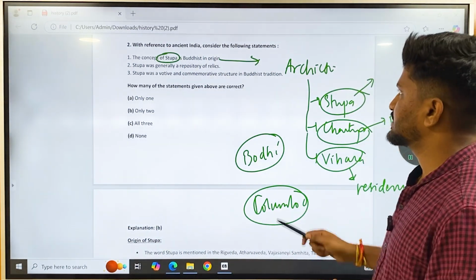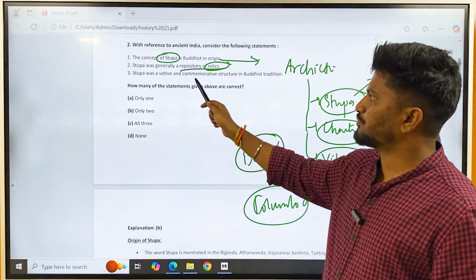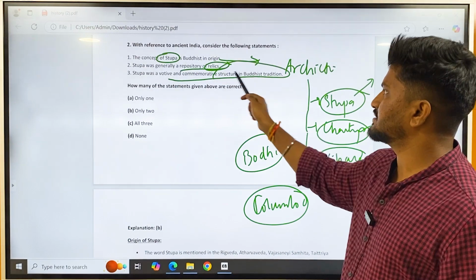So statement one is wrong. The second one, that it is generally a repository of relics, is correct. The third one, that stupa was a votive and commemorative structure in the Buddhist tradition, is also correct.